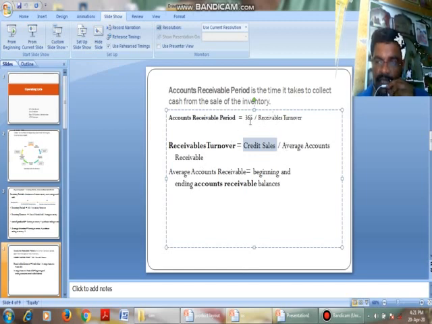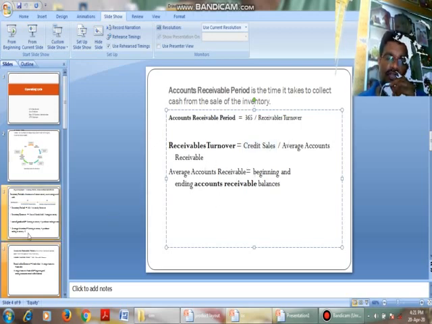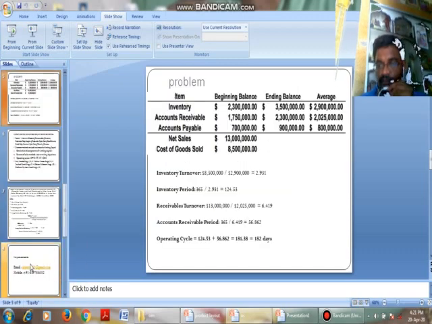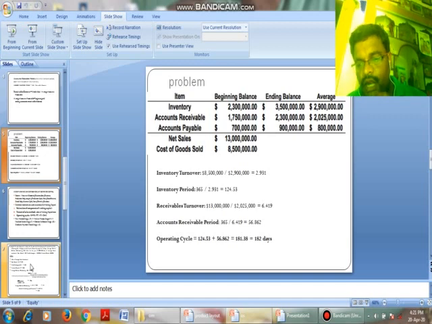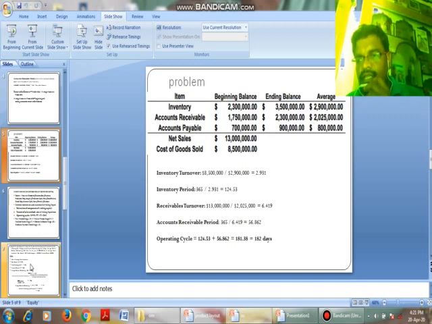So the accounts receivable period is nothing but 365 by receivables turnover. The formula for receivables turnover is credit sales by average accounts receivable. Average accounts receivable is nothing but the average of beginning and ending accounts receivable balances. Okay, now we go for a small problem in order to calculate the operating cycle.